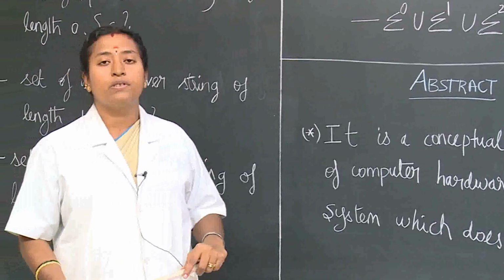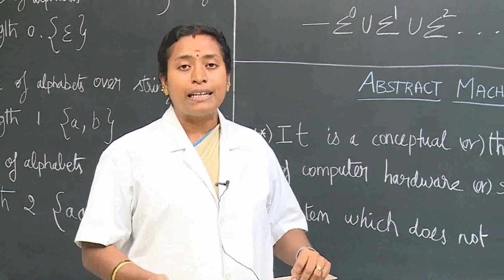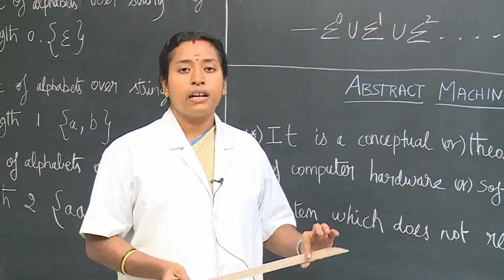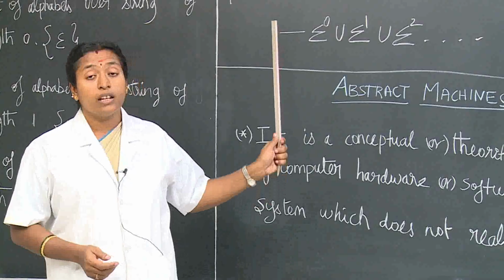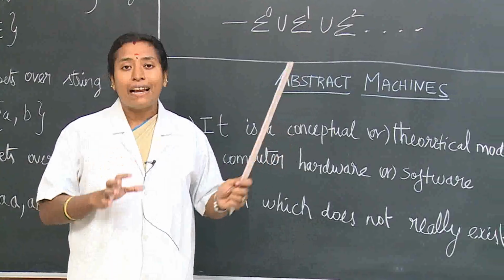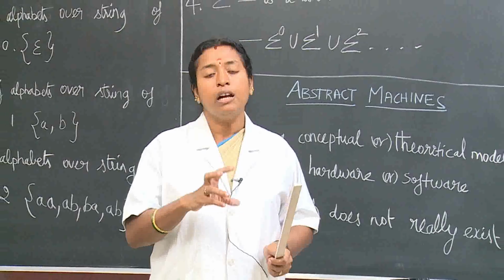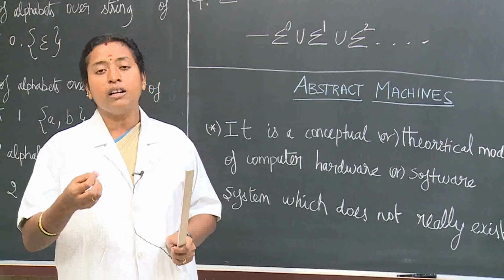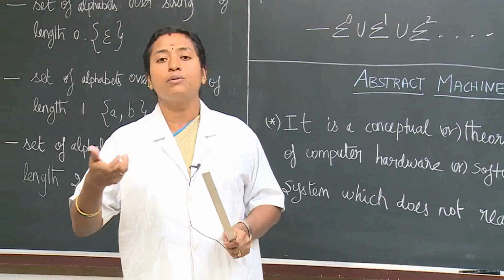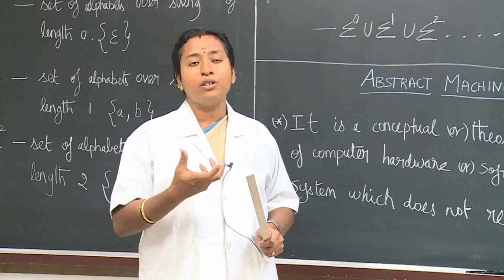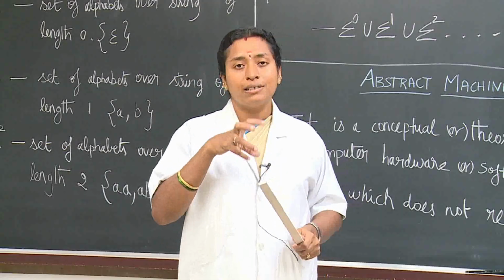Before getting into the abstract machine, we should be clear about the need for theory of computation. In real life we use the system, that is the computer, to accept a language, and on accepting that language it will give the output. So the language should be designed carefully.